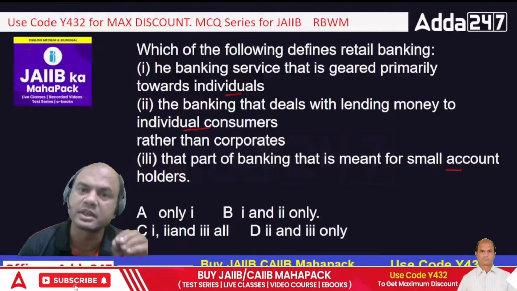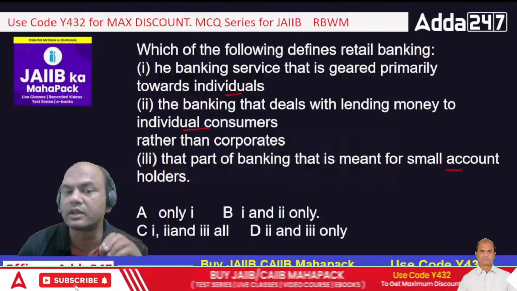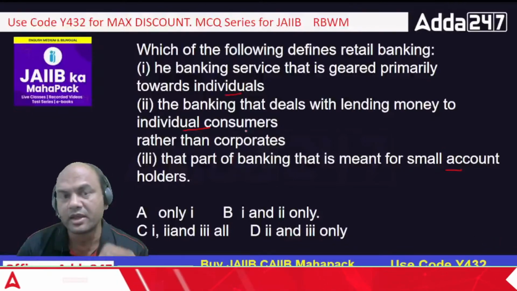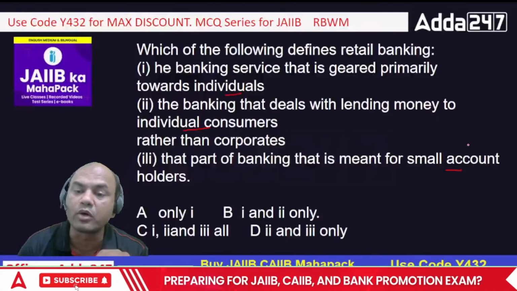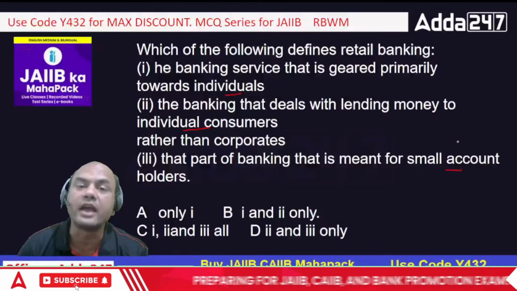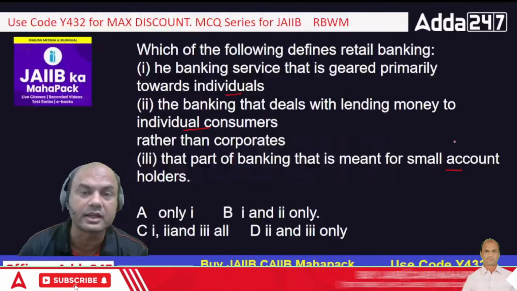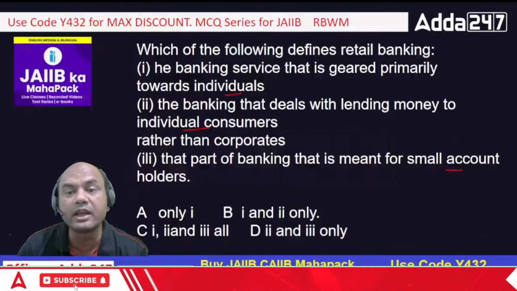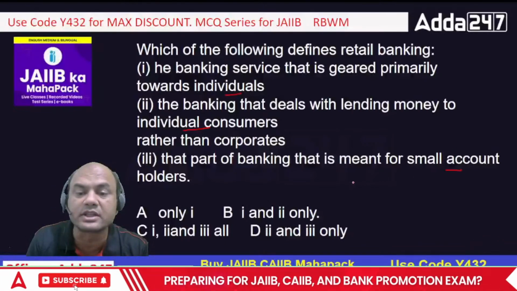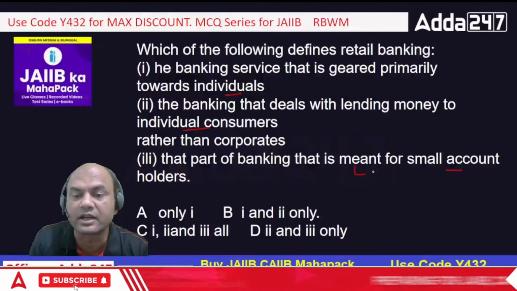Small account holders means here retail banking does not only include consumers. Retail banking also includes small accounts. What does that mean? It can be proprietorship, current accounts also, partnership, even lending to smaller institutions in the form of CC, cash credit.